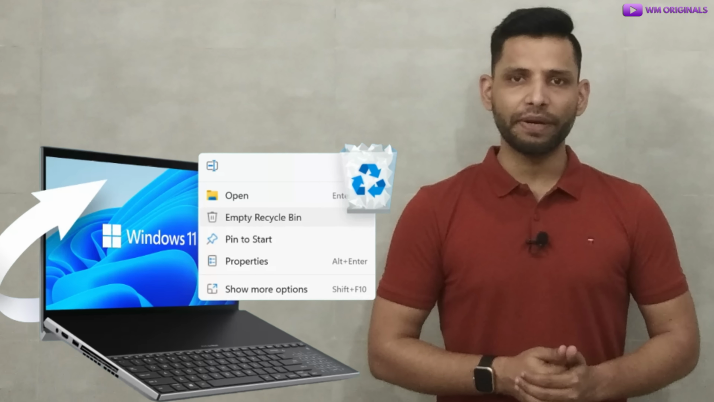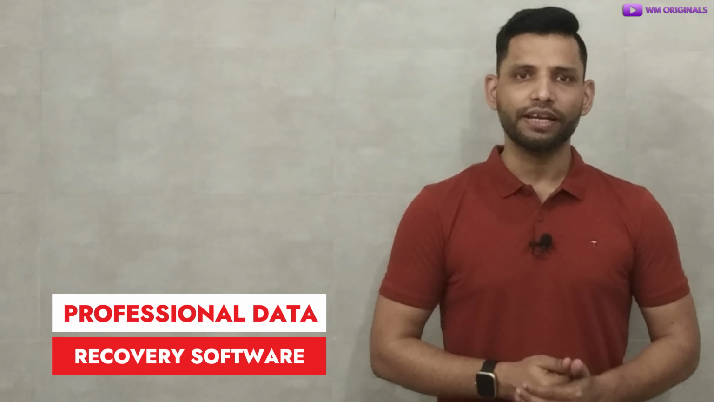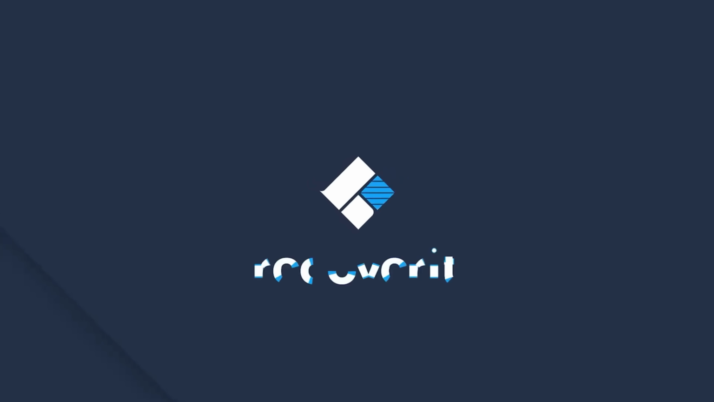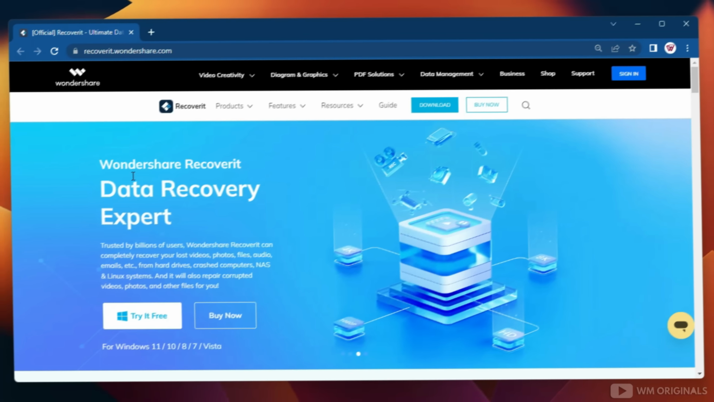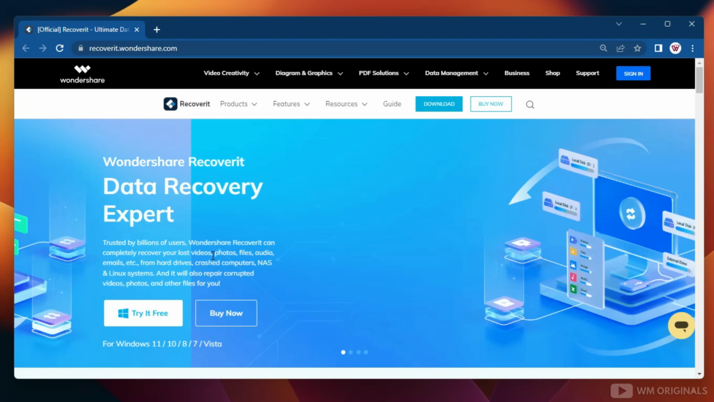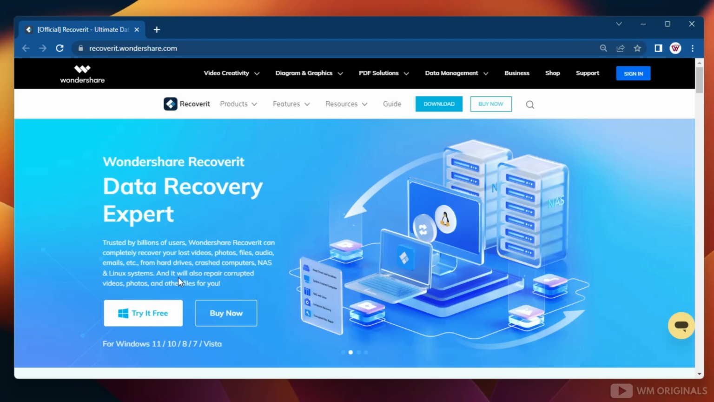But what if you have permanently deleted files and don't find them in the recycle bin? Well, then we will require professional data recovery software, and there comes Wondershare Recovery. Wondershare Recovery is a data recovery expert for Windows that can completely recover your lost videos, photos, files, audio, emails and more. Not only this, it can also repair corrupted videos, photos and other files.